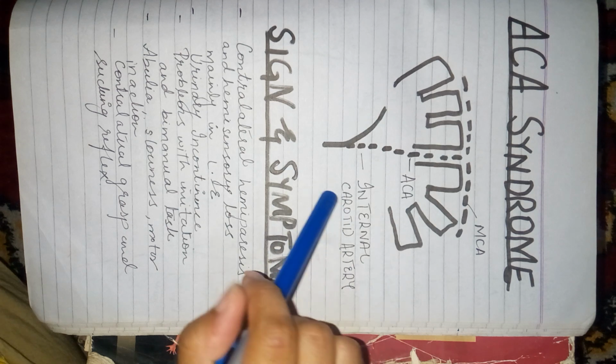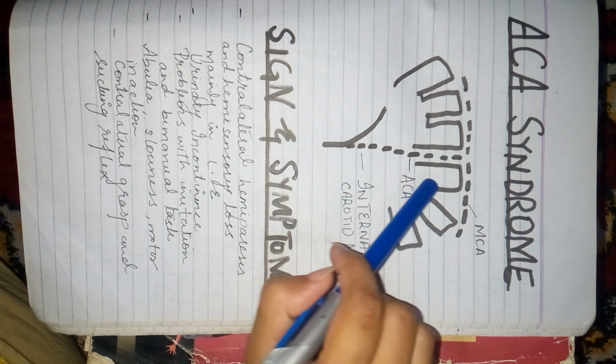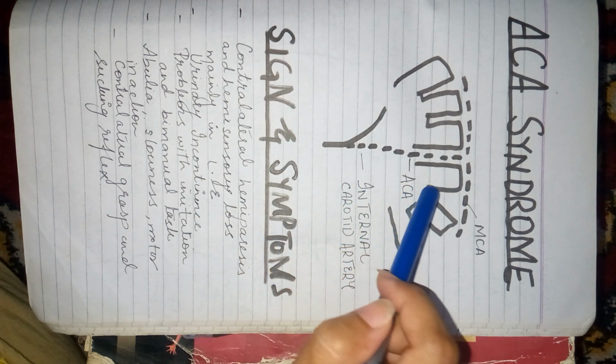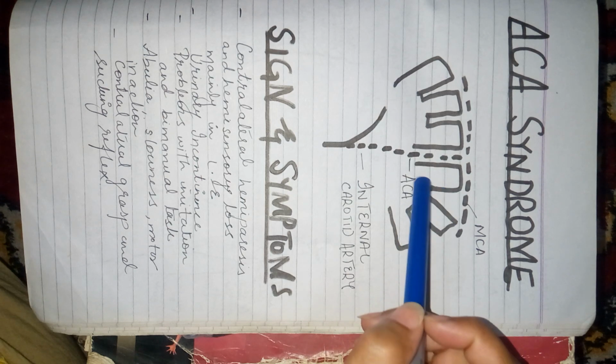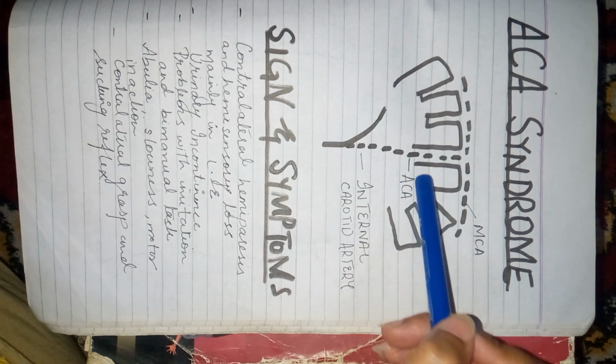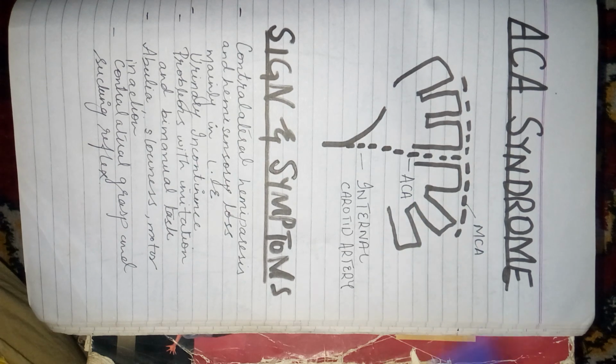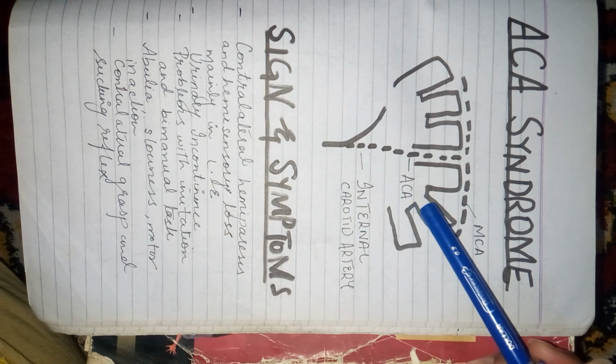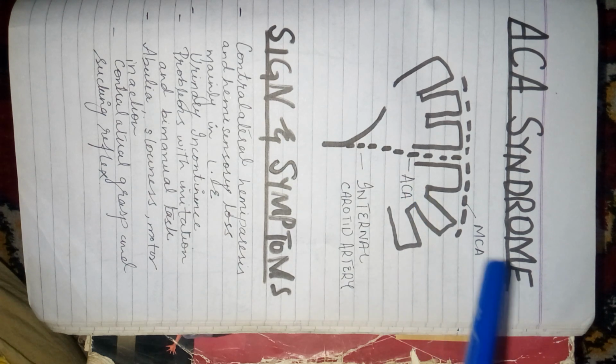So as the internal carotid artery goes upward at the level of the medial surface of the brain, it is known as the anterior cerebral artery. And that means the anterior surface of the cerebral hemisphere is supplied by the anterior cerebral artery. Then it goes and supplies the medial surface. Branches are given to the medial surface of the cerebral cortex or cerebral hemisphere.